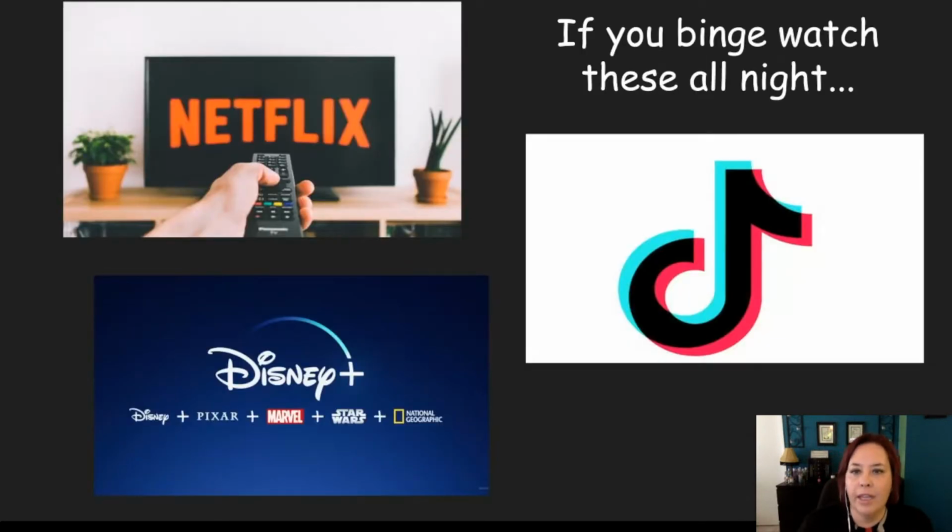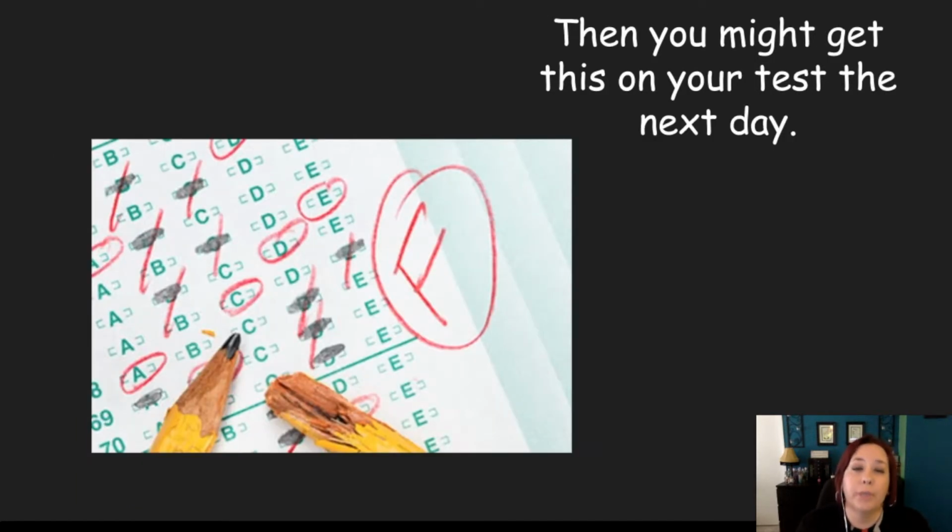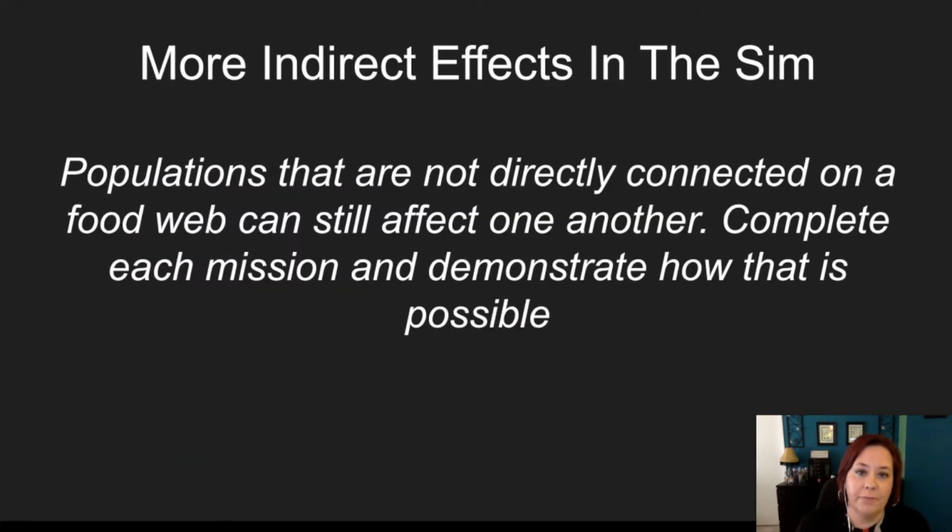Now, an example of an indirect effect, and I think I've mentioned this before: if you binge watch Netflix, TikTok, or Disney Plus all night long before a big test, this is what you may end up with. Now, did Netflix, Disney Plus, and TikTok give you the F? No, they didn't give you the F, but maybe they caused you to not sleep, or not study, or forget to eat breakfast, and because of that, you did poorly on the test. So that would be an example of an indirect effect.